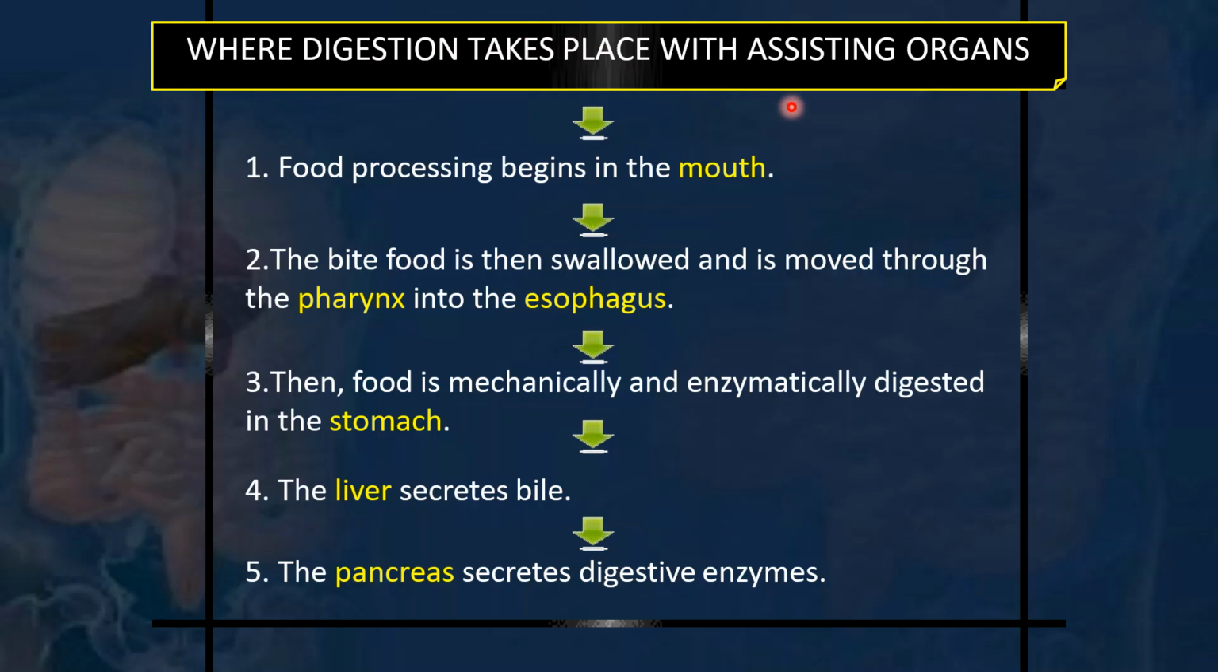So, where digestion takes place with assisting organs. Okay, so let us just have a look at how this digestive process takes place, and then we will go into the detail. Okay, so the food processing begins in the mouth.